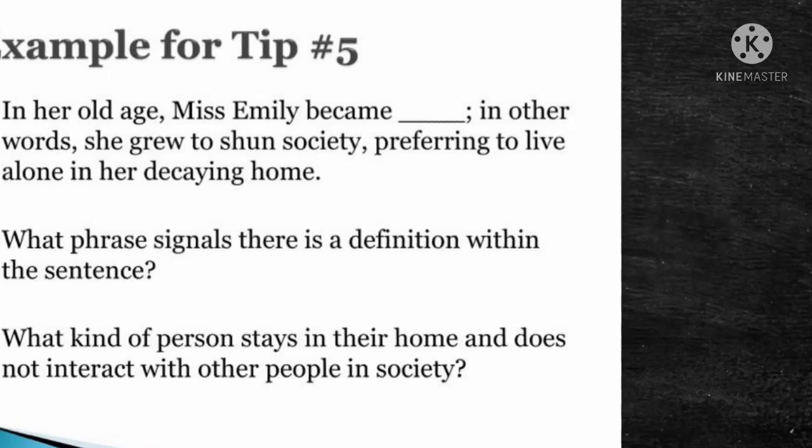Let's see an example. In her old age, Miss Emily became dash. In other words, she grew to shun society. So here, "she grew to shun society" is the definition of the answer which is missing. Miss Emily became dash. And again, that definition is explained a little more in the next line: preferring to live alone in her decaying home. So these two sentences give the definition of what kind of person Miss Emily was.